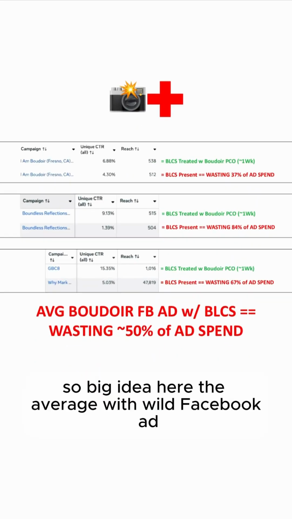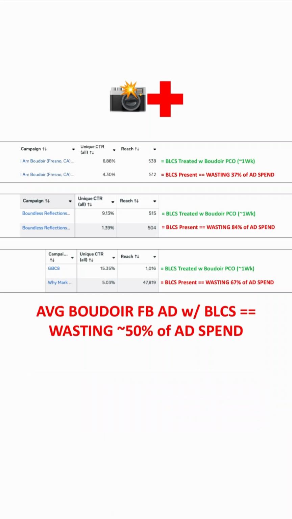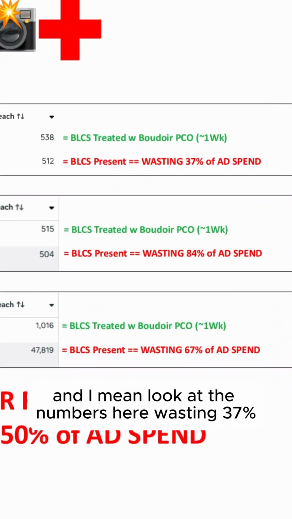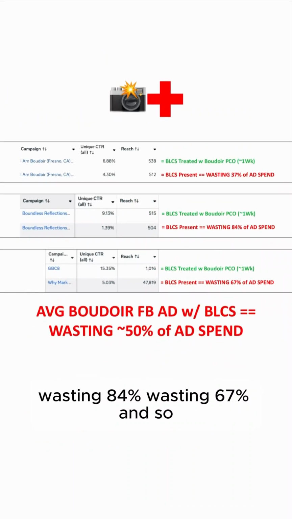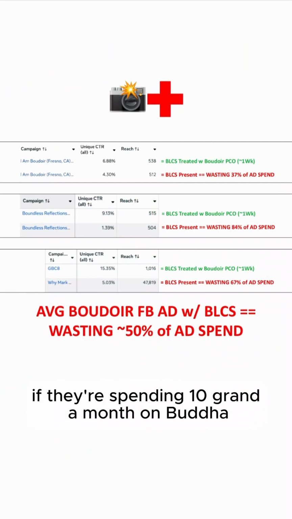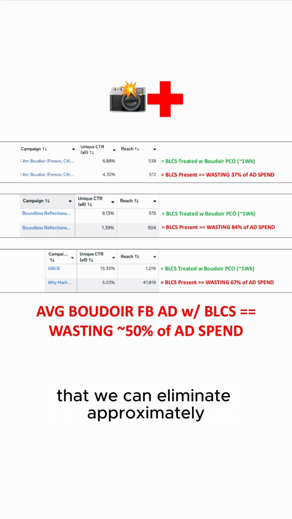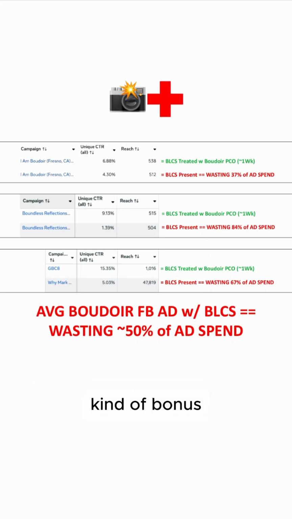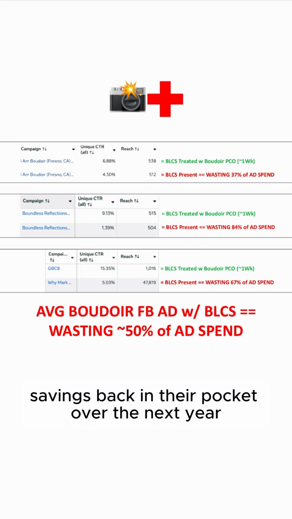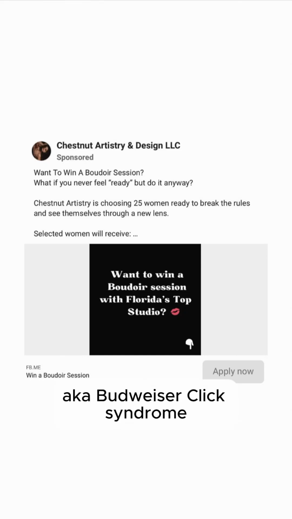So big idea here. The average Boudoir Facebook ad with BLCS is wasting about 50% of its ad spend. And I mean, look at the numbers here. Wasting 37%, wasting 84%, wasting 67%. So if they're spending 10 grand a month on Boudoir Facebook ads, on average 5K every month is being wasted that we can eliminate, and give them approximately 60K in bonus savings back in their pocket over the next year.